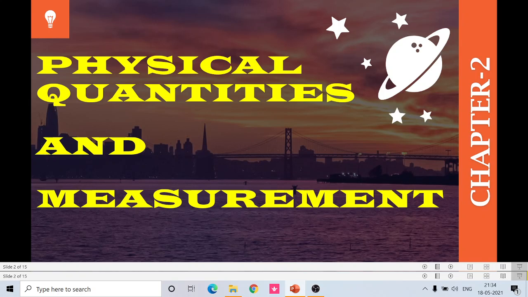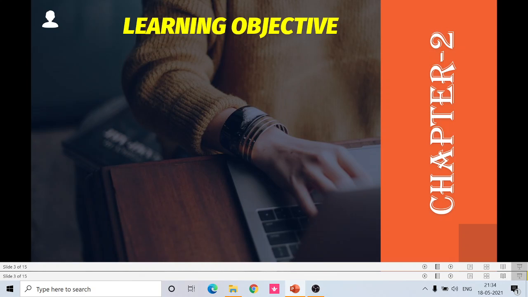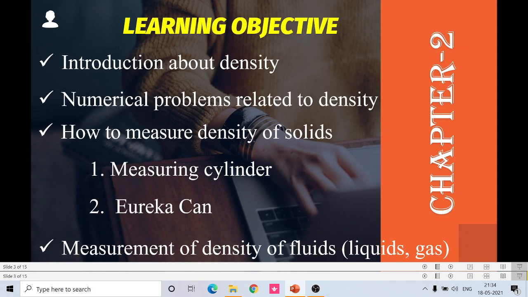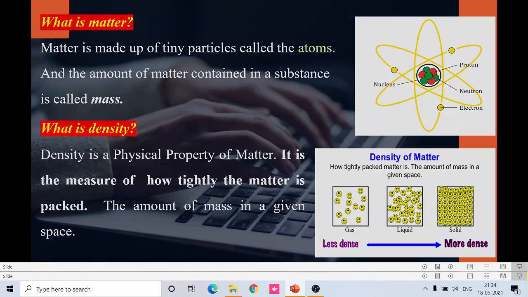In this academic year, the very first lesson we are going to see is Physical Quantities and Measurement, chapter number 2. So, what are the learning objectives of this presentation? We are going to see a brief introduction about density and some of the numerical problems we are going to solve related to density, and what are the methods to measure the density of solids. There are two methods employed. One is the measuring cylinder, another one is the Eureka can method. And finally, we are going to see the measurement of density of fluids, that is liquids and gas.